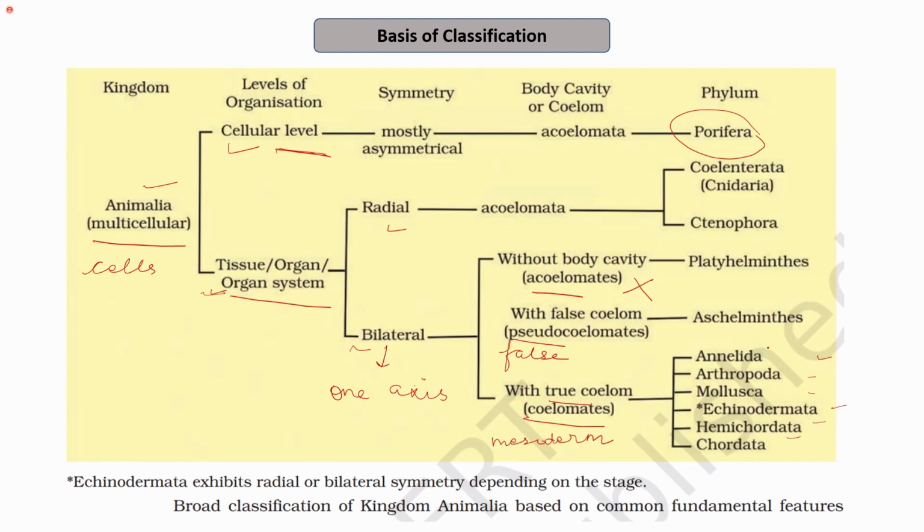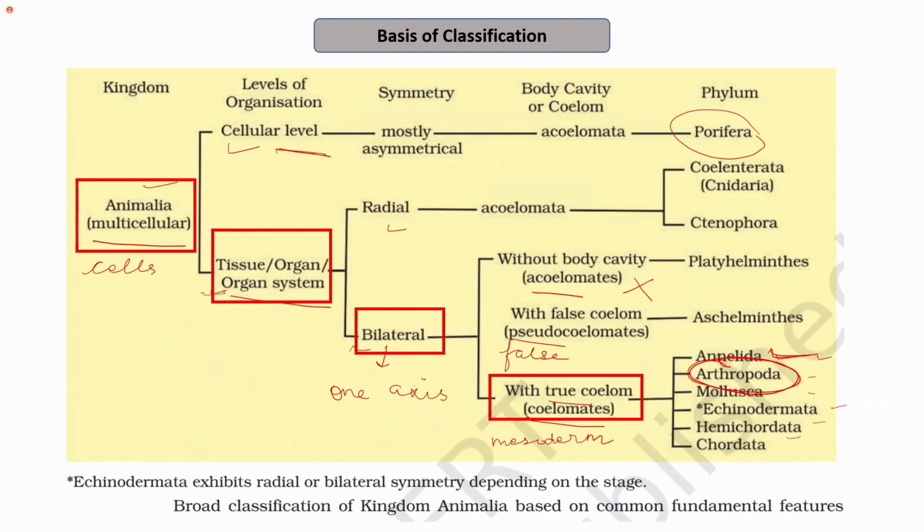In the last lecture, we already learned about the phylum Annelida, and in today's lecture, we will focus on the organisms that belong to the phylum Arthropoda and kingdom Animalia. So, basically, what we can say about phylum Arthropoda is that they belong to kingdom Animalia. They have organ system level of organization. They have bilateral symmetry. They have a true coelom, that is, they are coelomates, and we will focus on arthropods today.